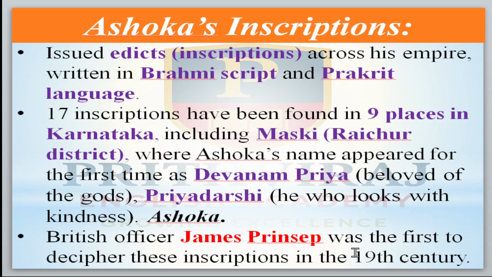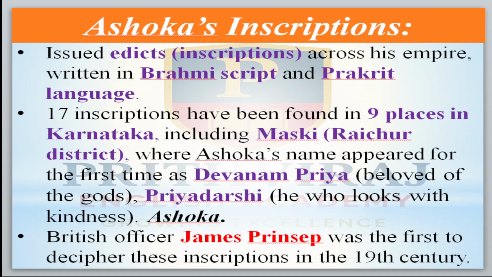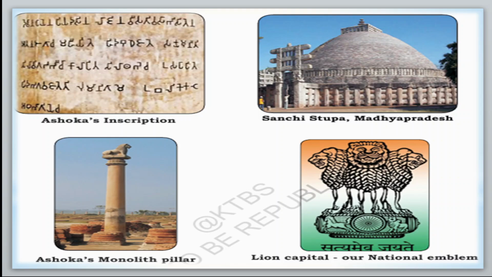Okay, now come to Ashoka's inscriptions. I hope you may know what inscriptions are. Here it is, the inscription.